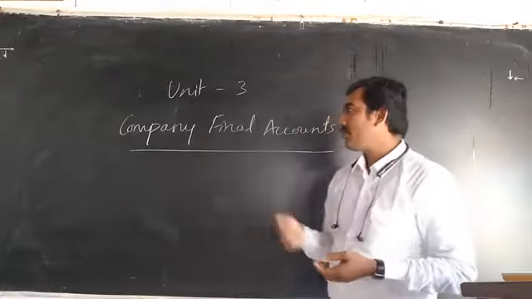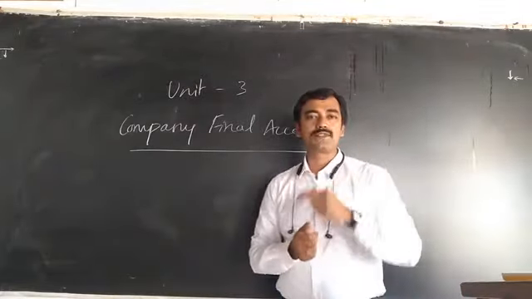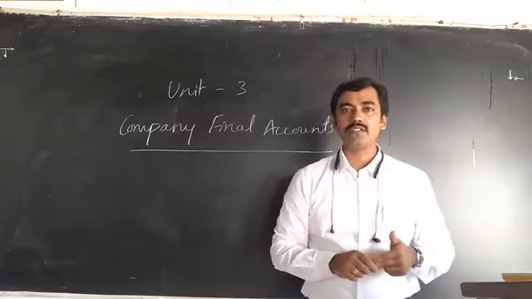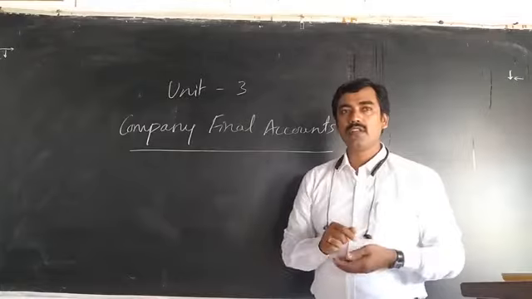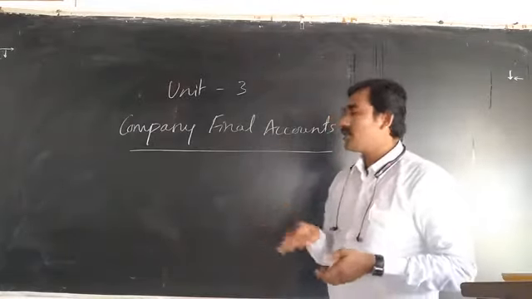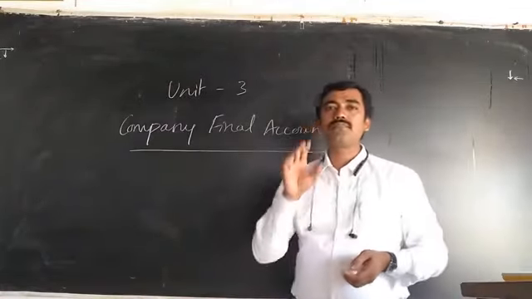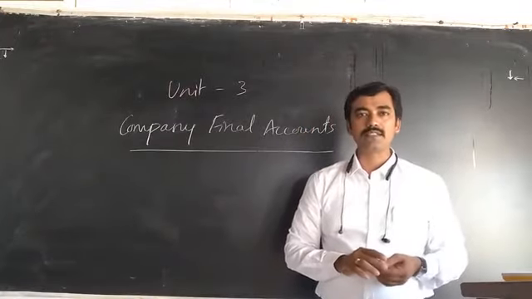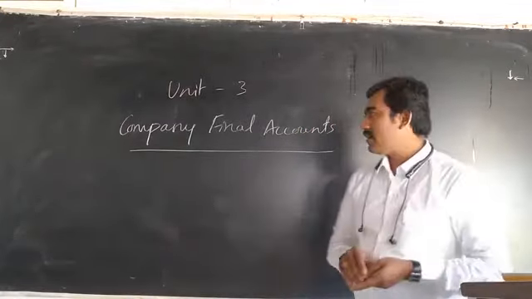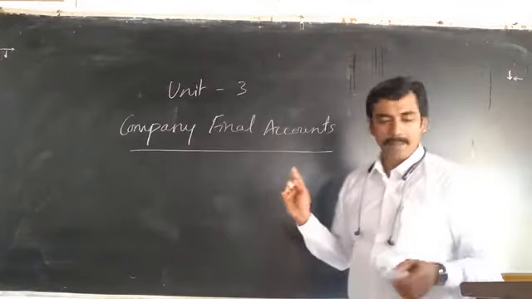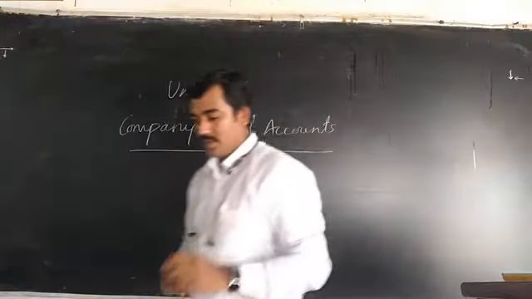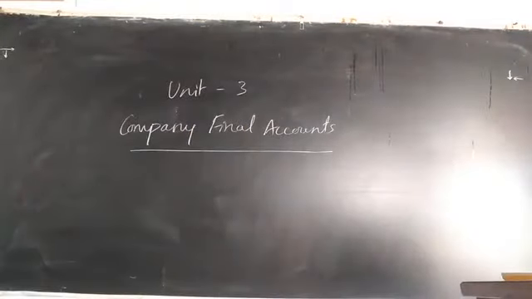Okay, in final accounts there are two types of accounts. One is the profit and loss account, another is the financial statement, that is the balance sheet. Now we are going to see what items come under the profit and loss account, that means the formats of the final accounts. Okay, please take down the format of the profit and loss account.